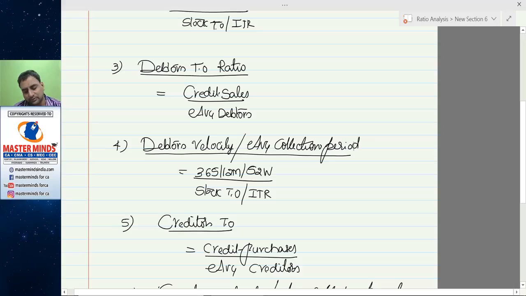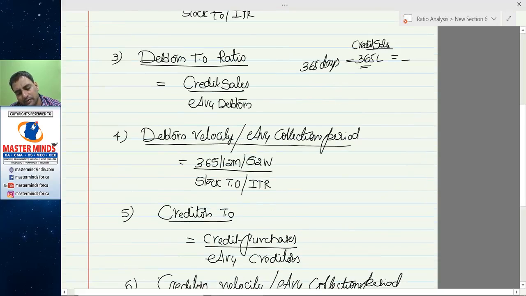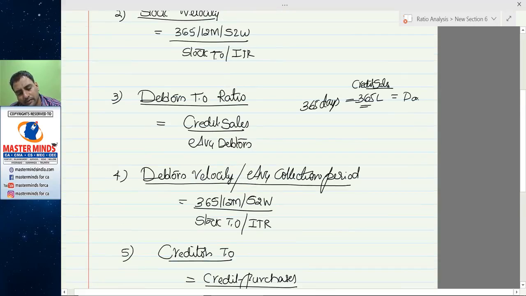Debtors turnover ratio. In a year of 365 days, you made credit sales of 365 days. In other words, your daily credit sale is equal to 1 lakh.